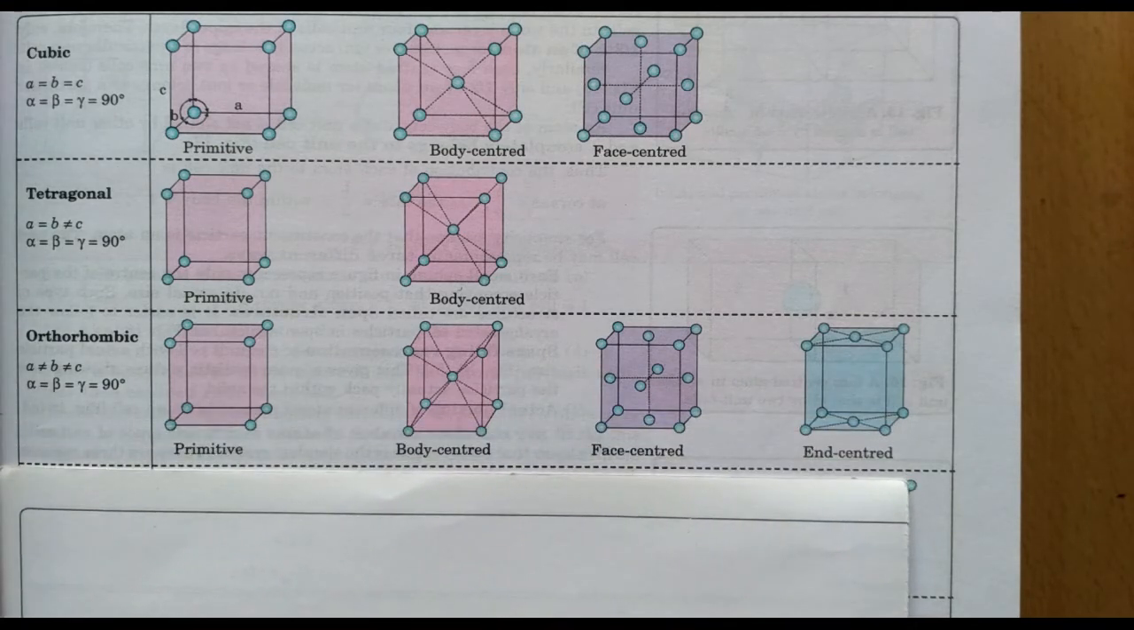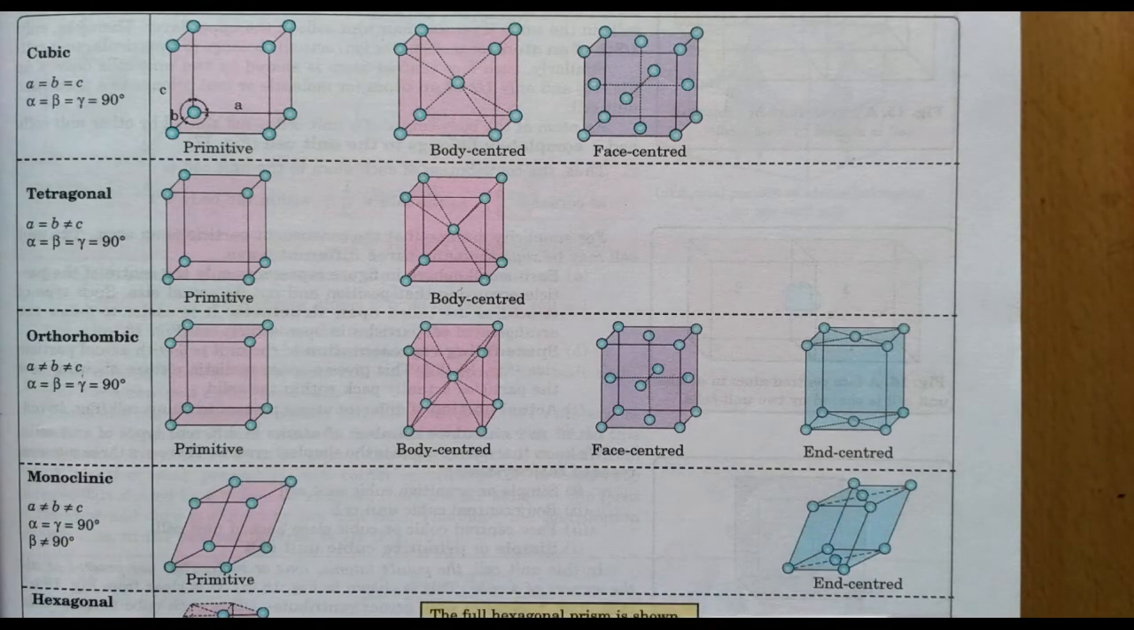So next is orthorhombic. In orthorhombic, a is not equal to b is not equal to c, means all the sides are not equal, but the angles are the same, all are 90 degrees, alpha equal to beta equal to gamma equal to 90. Here we have primitive, body centered, face centered, and end centered. So 5 plus 4, 9.